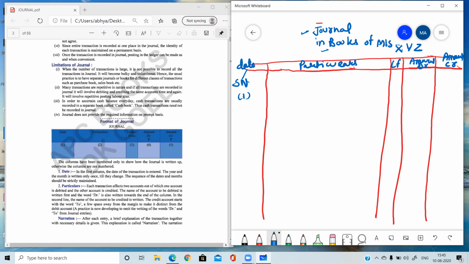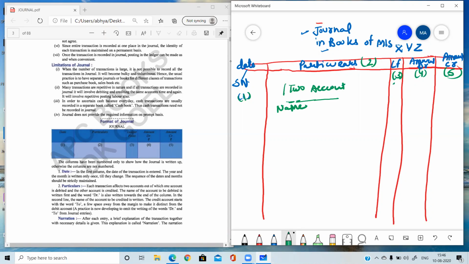In first column, we need to write either date or serial number, whichever is given. In second column, in particulars, we need to write the two accounts. I told you that we are following double entry system. So in this system, in every transaction, at least two accounts are involved. One account will be debited and other account will be credited. Both the names of the accounts will be written here.